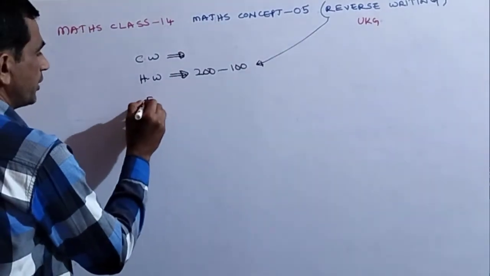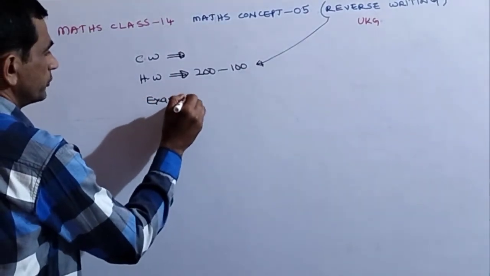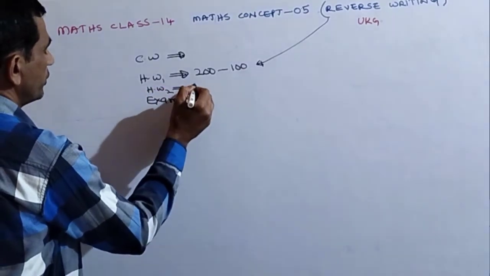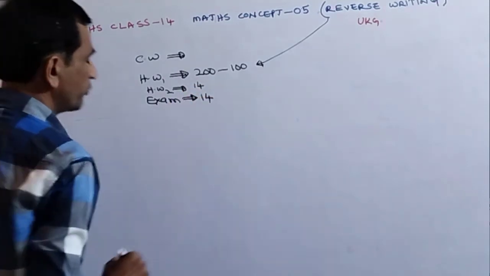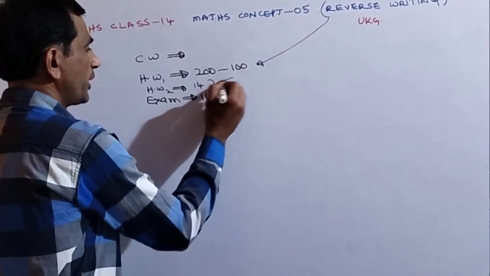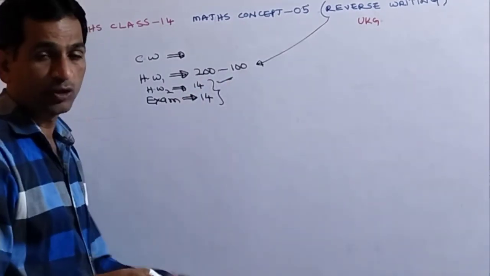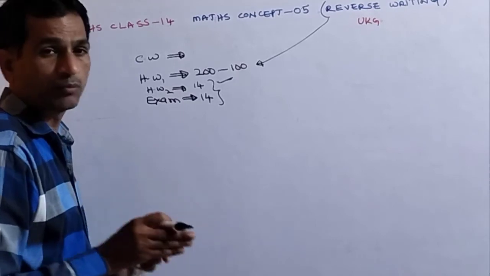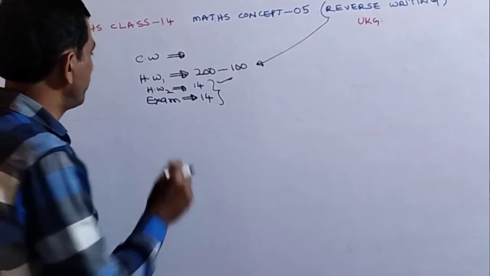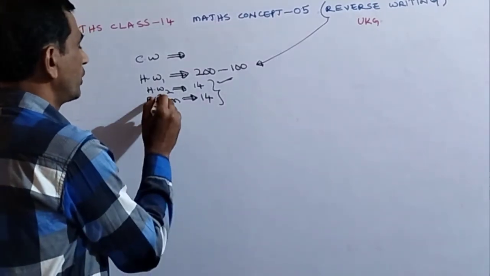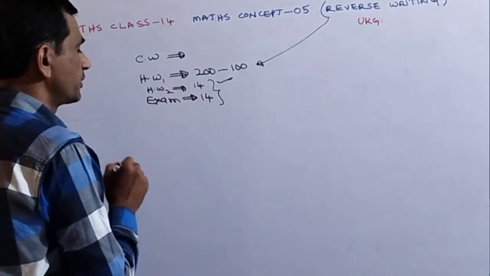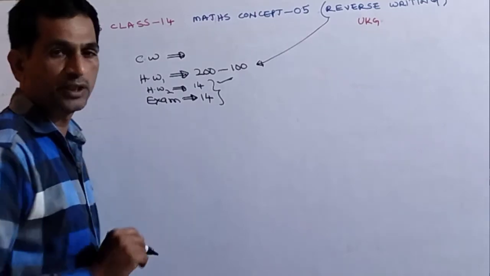This is homework 1. Another one, homework 2, is also present. This homework 2 and the exam belong to the 14th class. Who wants to write some more numbers, who wants to develop the concept to a deeper level, should kindly send me a message asking for the homework sheets of the 14th class and the exam number 14.